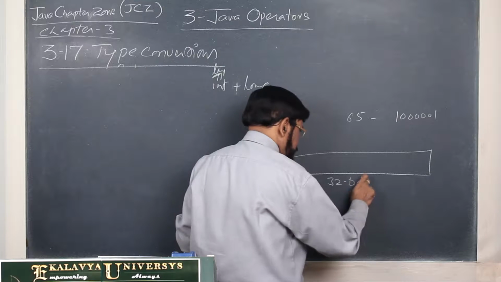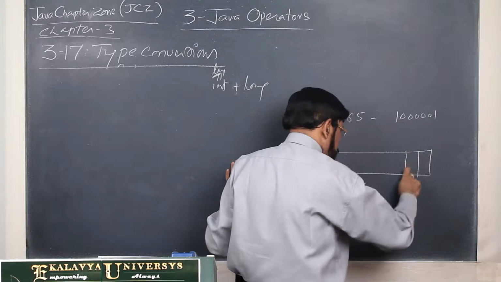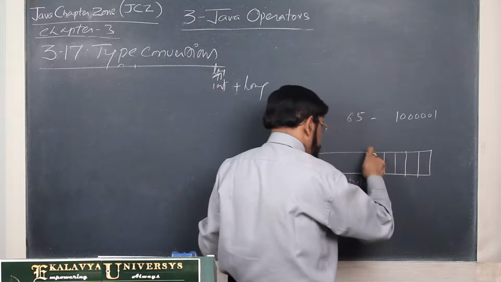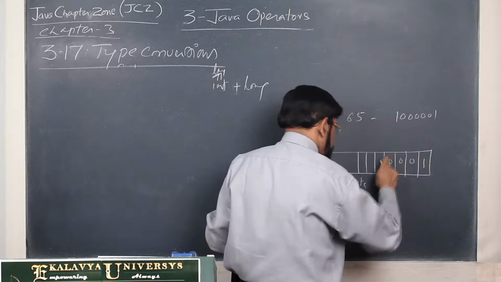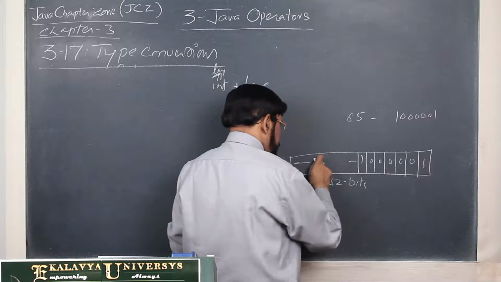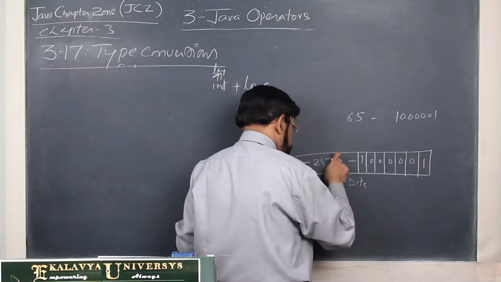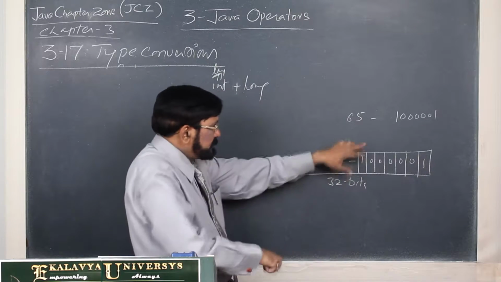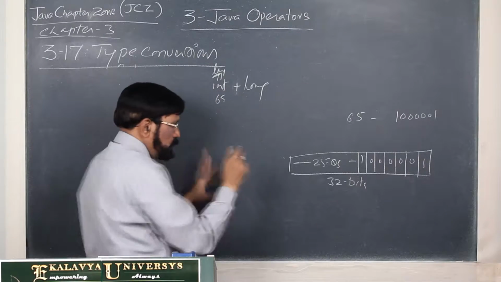Now, how is it stored? 1, 2, 3, 4, 5, 6, 7 bits: 1, 0, 0, 0, 0, 0, 1. These are 7 bits, and then 25 zeros. Okay, 25 zeros. This is the way 65 is stored.